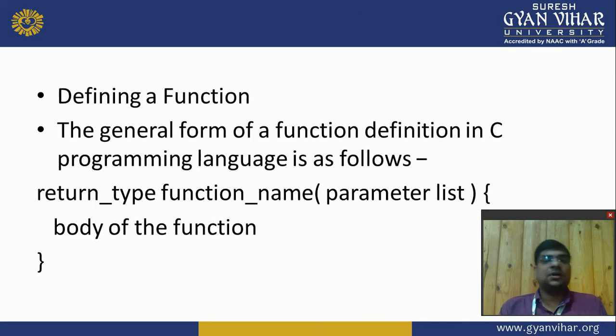Now, how is a function defined? The general form of a function definition in the C programming language is as follows. The syntax of a function: first is the return type, which I will explain later. After that the function name. Next is the parameter list, and in braces the body of the function.